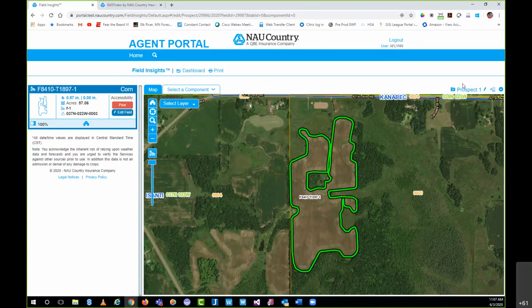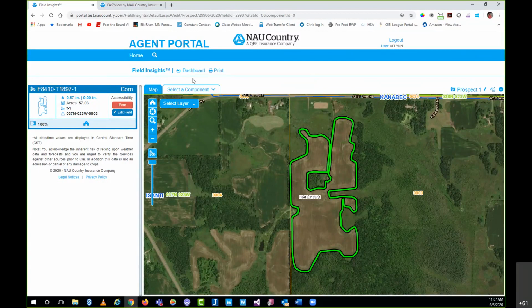You can see here it's referenced as prospect 1 in the upper right-hand corner. You can still edit this information. And then you can also generate a prospect map book based on these fields that we're adding. In this case, I only did the one, so it wouldn't be a real big map book, but you have that ability there in the upper right-hand corner.